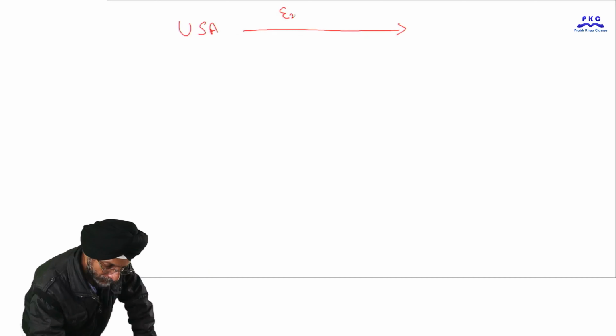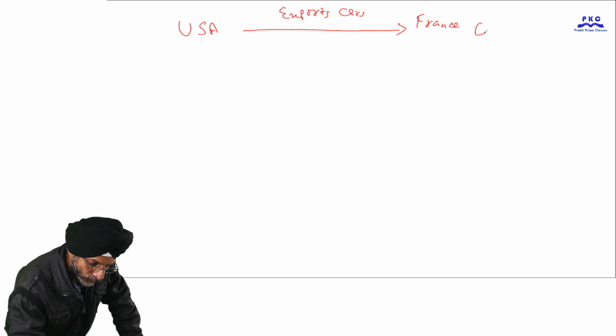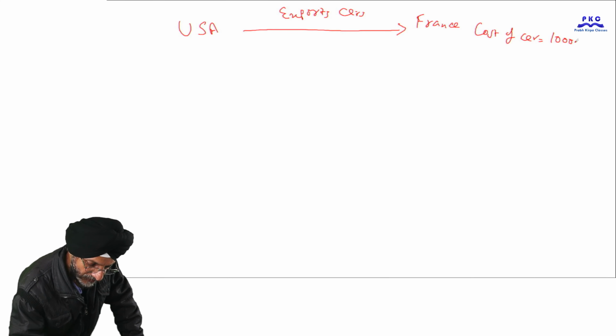Suppose USA exports cars to France. We assume that the cost of a car is 10,000 US dollars.